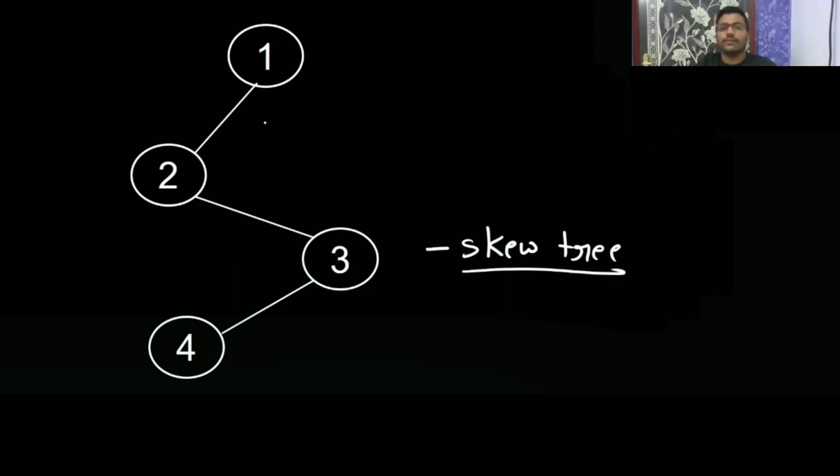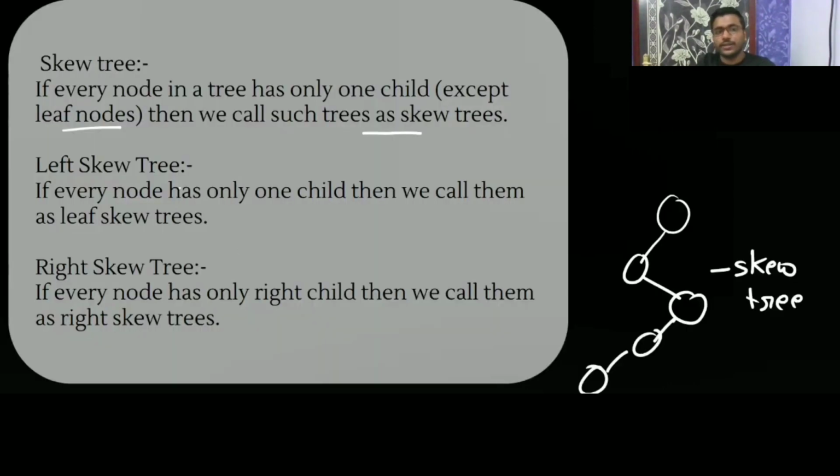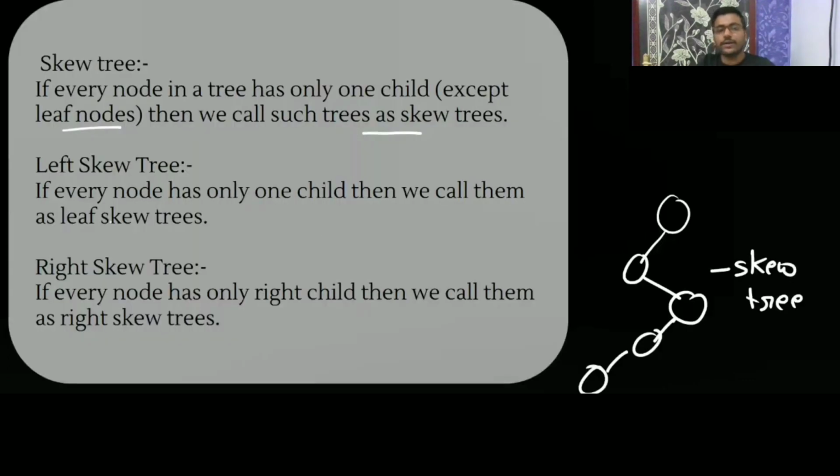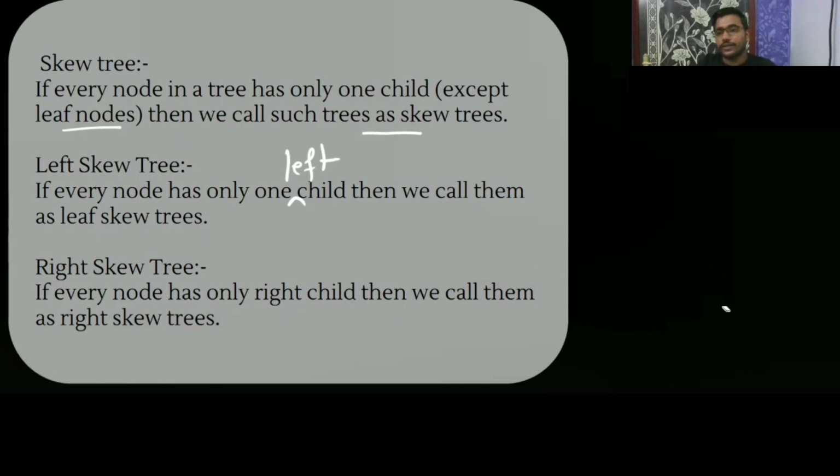Only one child. Now, what is a left skew tree? If every node has only one child, see this, you can pause and write. If every node has only one left child, then we can call it a left skew tree. If it is having only one left child, let me show you.